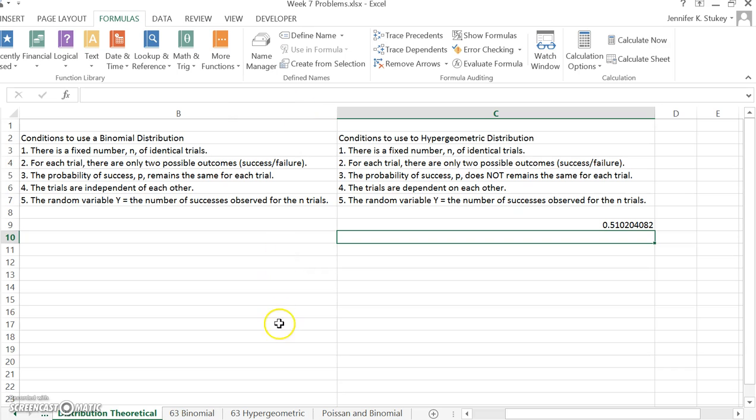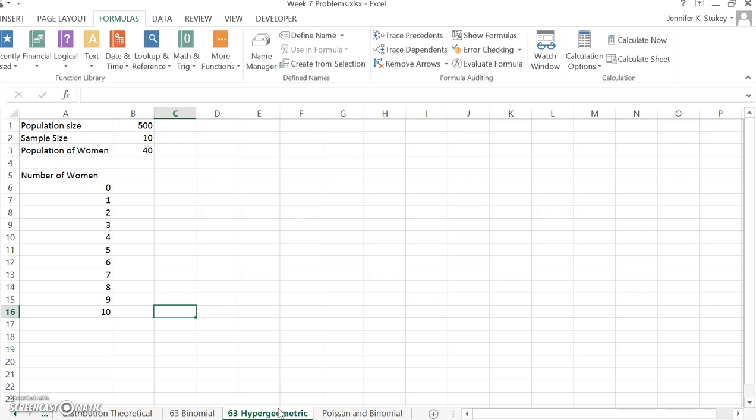All right, let's go with a business example instead of using my cute kids. So let's calculate the potential to select a female CEO out of a population of 500 when there are 40 women who are CEOs out of that population. In fact, we're going to do the numbers all the way from 0 to 10. So in order to do that, we need to use the hypergeometric distribution.